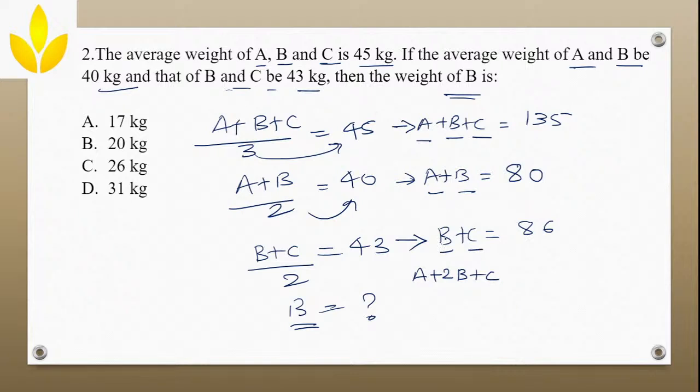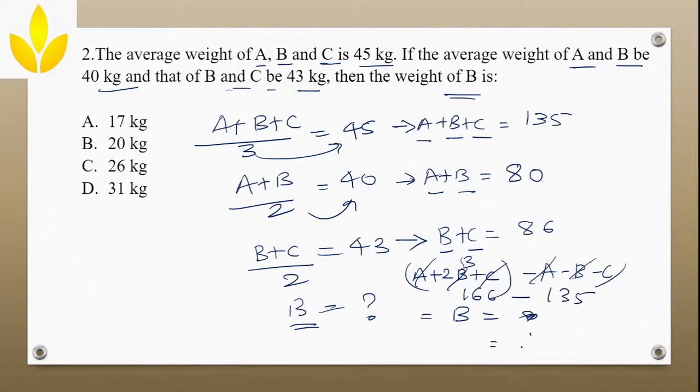And minus this value, minus A, minus B, minus C. So A and C will get cancelled, and 1 B will be remaining, that means B is equal to 80 plus 86, which is 166, minus 135. What is the value of B now? It is 31. So the answer is 31 kg. Answer is option D.